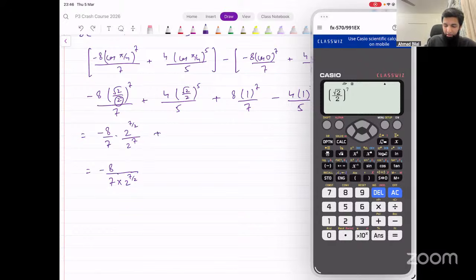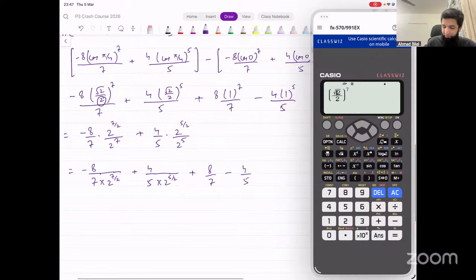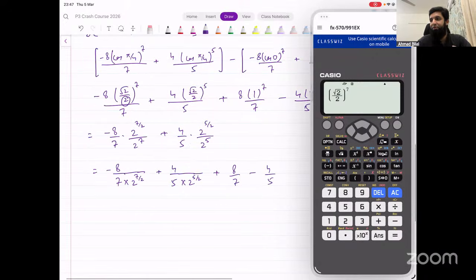Similarly here, what we get is 4 over 5 into root 2 over 2. We can write that as 2 raised to power 5 over 2 in the numerator, and in the denominator 2 raised to power 5. What does that become? 4 over 5, 2 raised to power 5 minus 5 over 2 in the denominator, like this. Plus 8 over 7 minus 4 over 5. Any problems until this point?